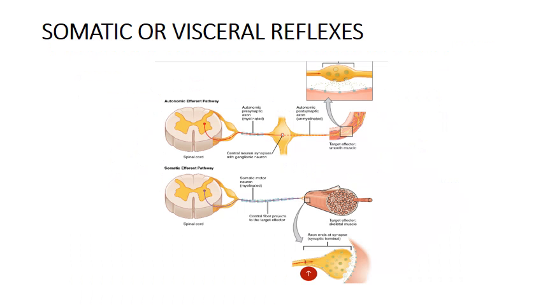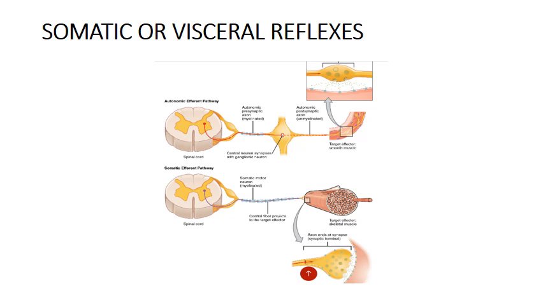Next, about the somatic or visceral reflex. The somatic reflex involves the somatic nerves which supply the skeletal muscle. Visceral reflex or autonomic reflex involves the autonomic nerve fibers which supply the smooth muscles of visceral organs.